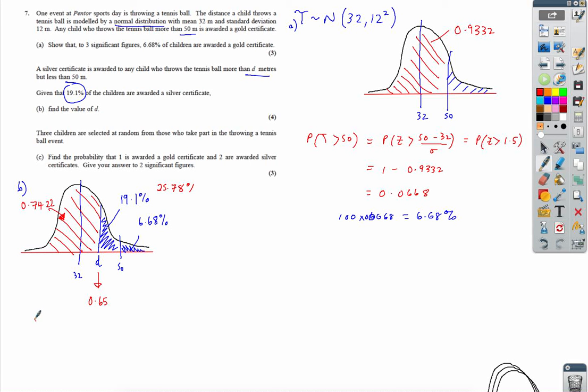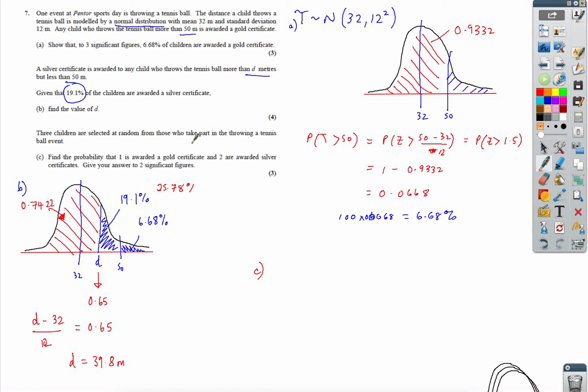So some number, this D number, was standardised by taking away the mean and dividing by the standard deviation, which was 12. I don't know why I didn't write 12 there. And it gives you 0.65. Solve that equation and you get 39.8. Now that seems fairly reasonable. Between the 32 and the 50, it's not like 49.2 or something, so it seems quite logical. 39.8 for that one.